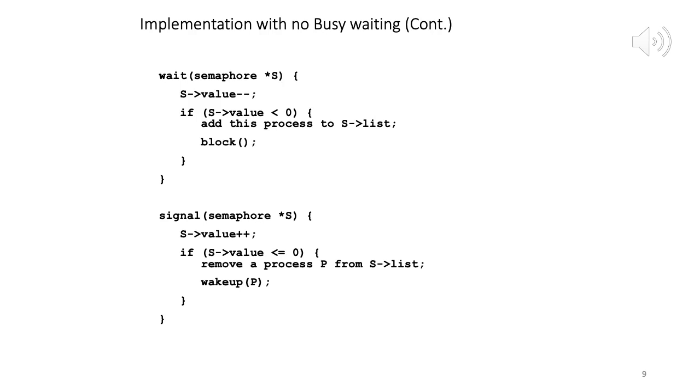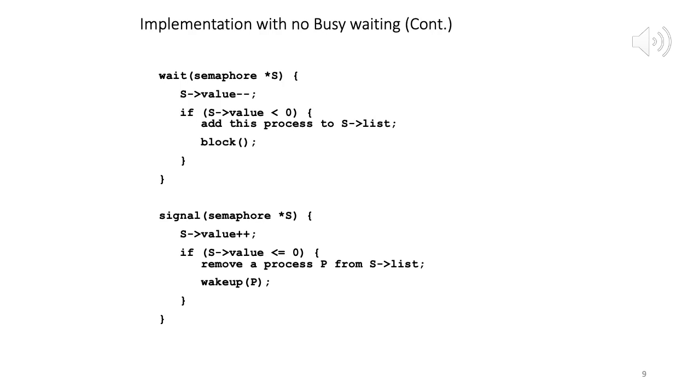So we are accessing this structure called semaphore using the pointer s, and using the arrow we can access the individual members, value and list.